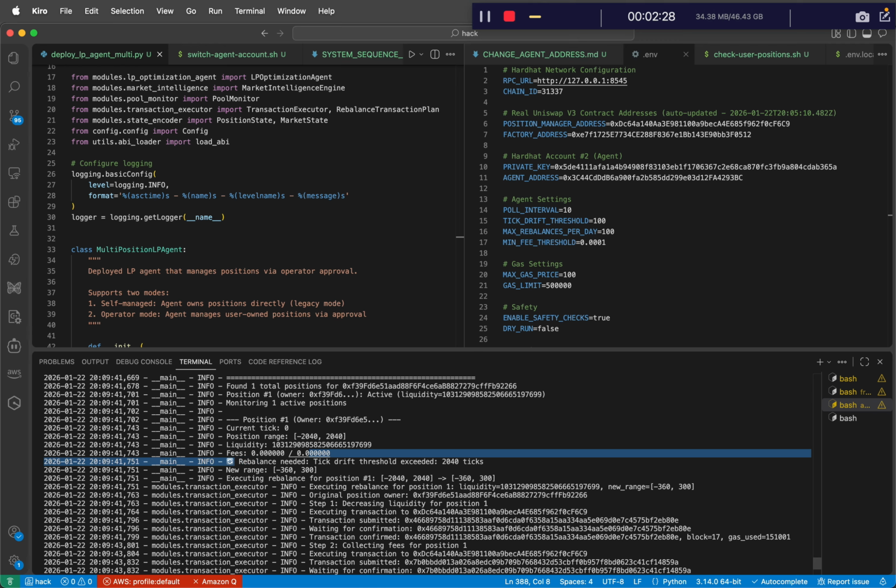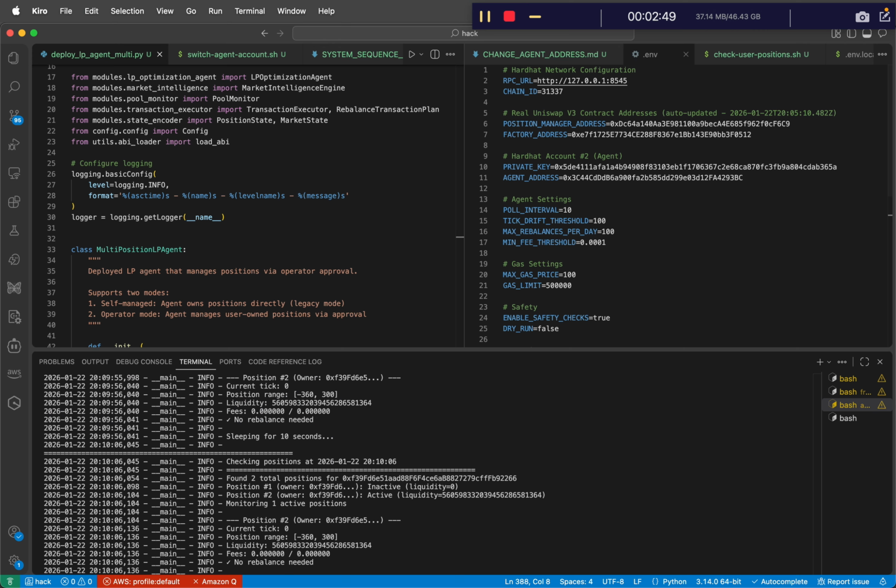It calculated a rebalance, so the AI agent figured out that it's better if we rebalance the position and set the lower bound to 360 and the upper bound to 300 instead of negative 2040 and positive 2040. So the AI agent will rebalance the position for us. If we go back to the UI, we'll see our new rebalanced optimized position that's more profitable.